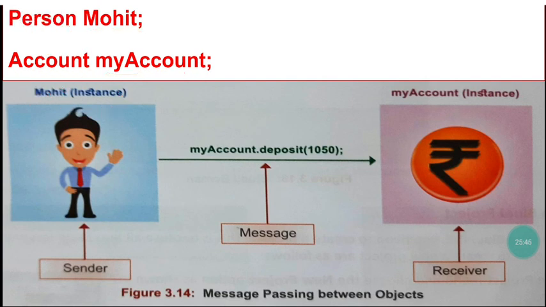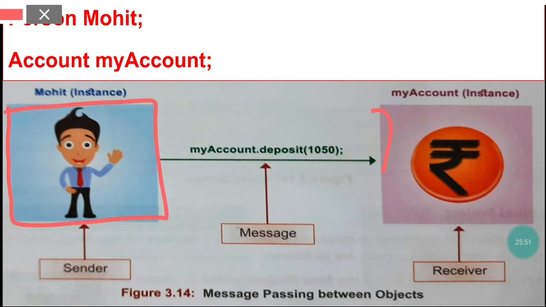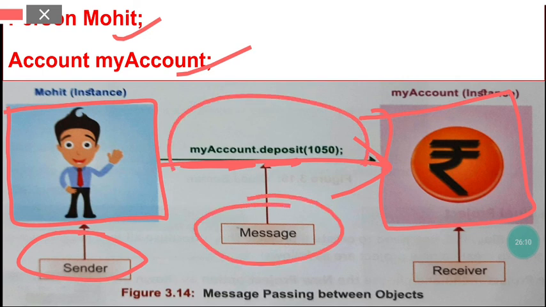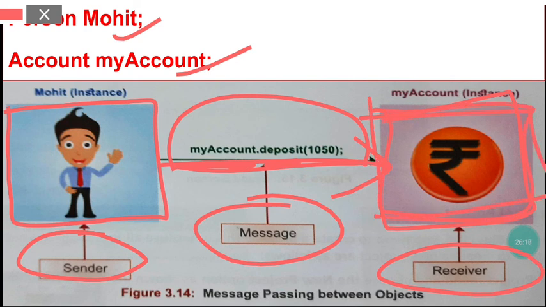Now see, this person Mohit is an object, this myAccount is also an object. Now this object is sending a message to this object. What message? myAccount.deposit(1050). So this is the sender, this entire statement is the message, and this object is the receiver. This is how message passing between objects takes place.